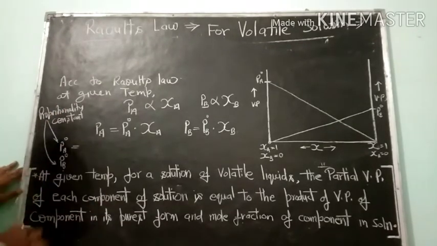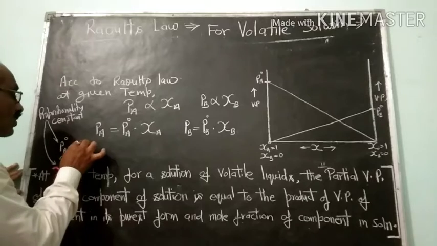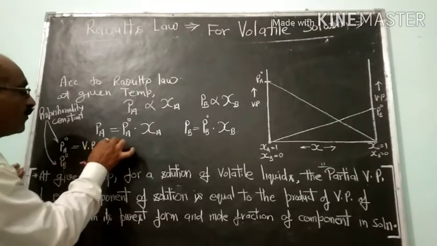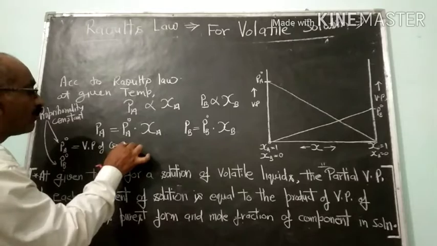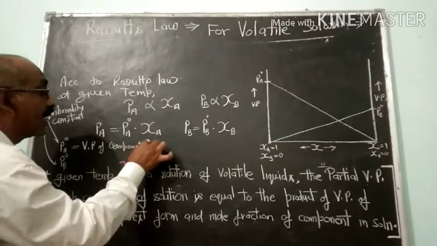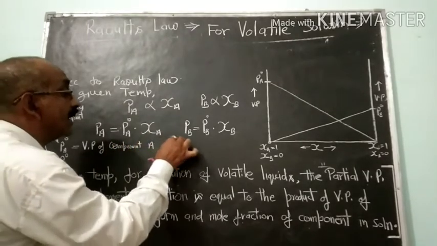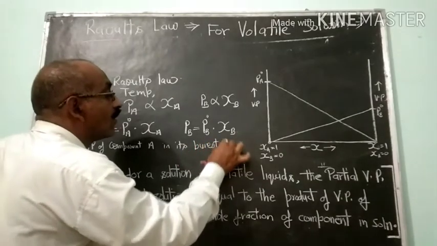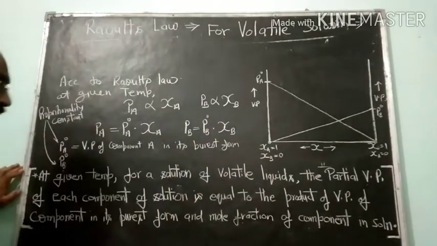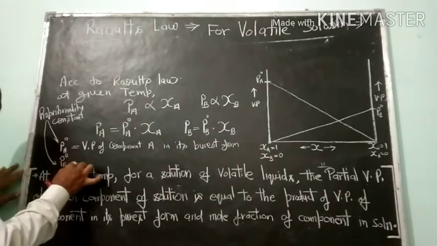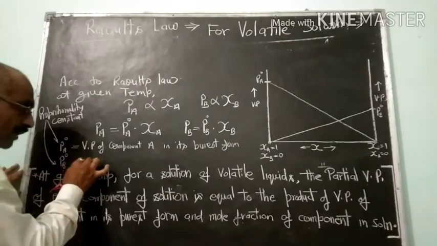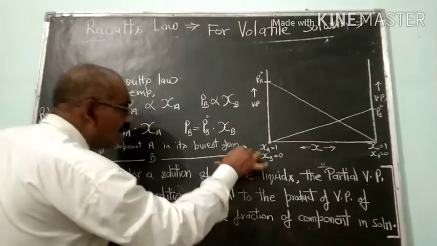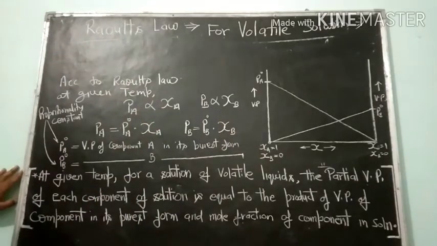This PA naught denotes the vapor pressure of component A in its purest form. Similarly, this PB naught will denote the vapor pressure of component B in its purest form. Is it clear?